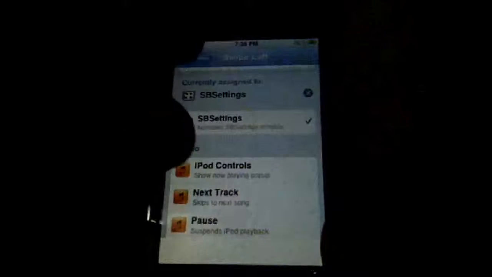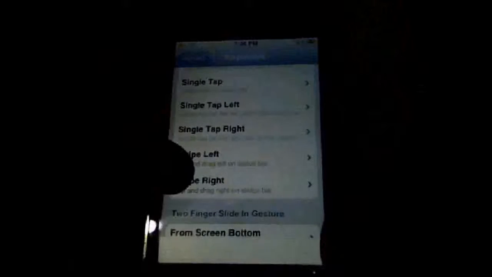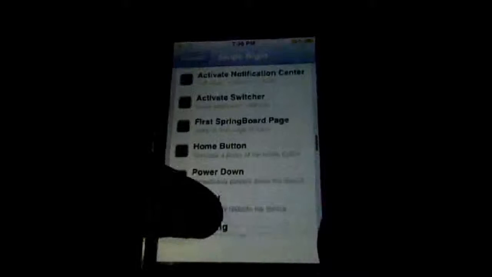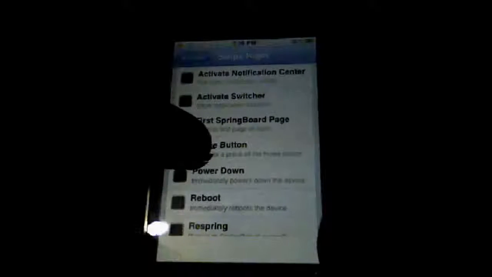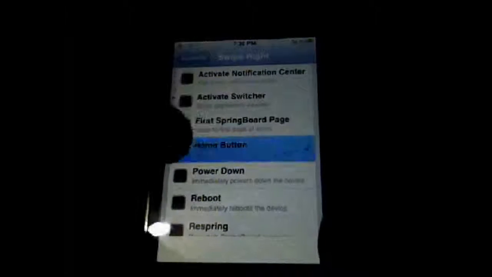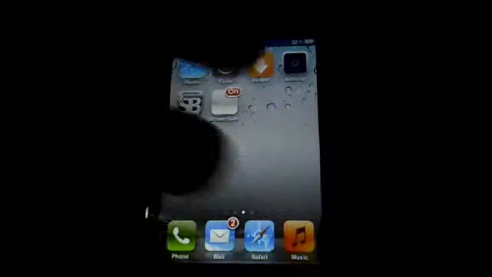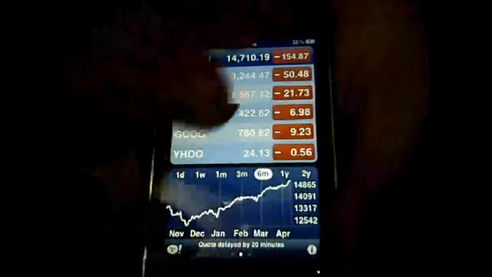And the other one is swipe right. And now uncheck SBSettings and look to home button, simulate a press of home button, and then when you swipe like this, it would be closed. If I open SSH, it would be closed like this. Stocks would be closed.